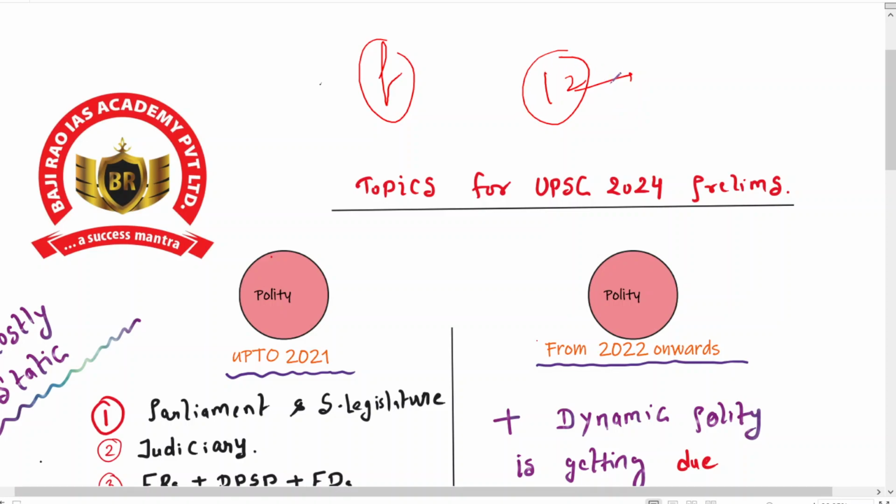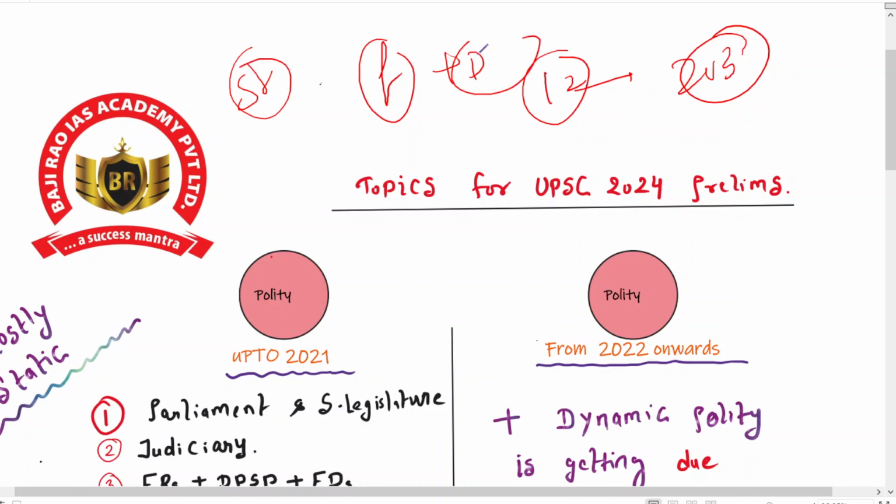So from 10 years of analysis, and not only that, we have analyzed the 2023 paper as well, and from that we concluded that now you have to be strong in the static portion plus the dynamic portion that UPSC is now focusing on. Any question you see in the current prelims paper has two components. The first component is your static portion, and the second is your dynamic portion, whether it is polity, economy, science and tech, or any other topic.